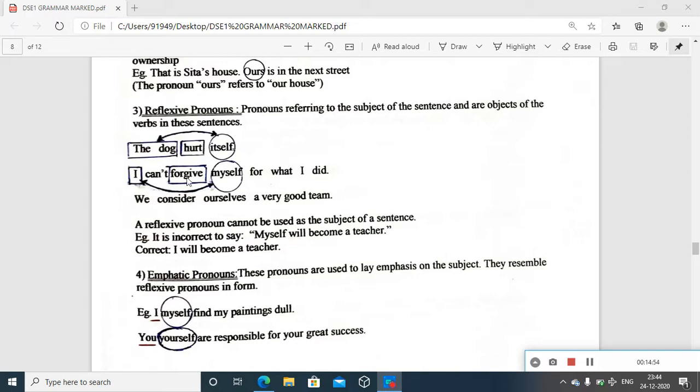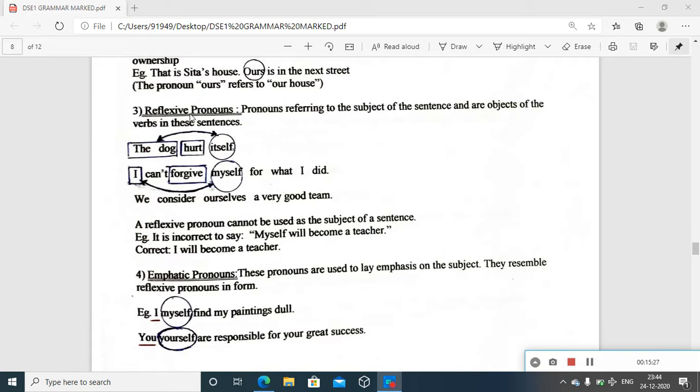How do they function? The dog hurt itself. Let us see, identify the subject. It's the dog. Hurt itself. Hurt is the main verb. And whom did the dog hurt? The dog hurt itself. The main verb, its action, the effect falls on the subject. So here pronouns referring to the subject of the sentence. See here, itself, myself, all these types.